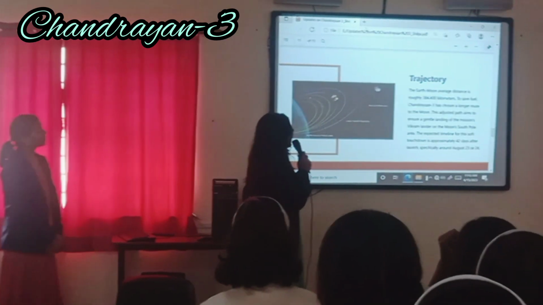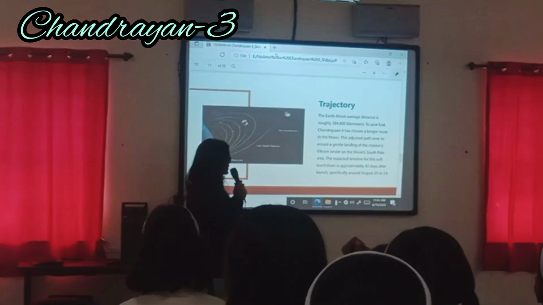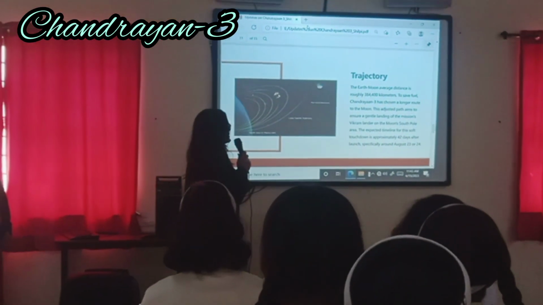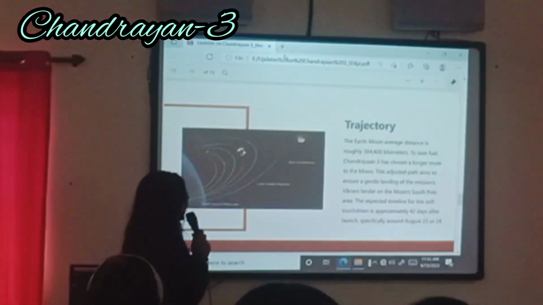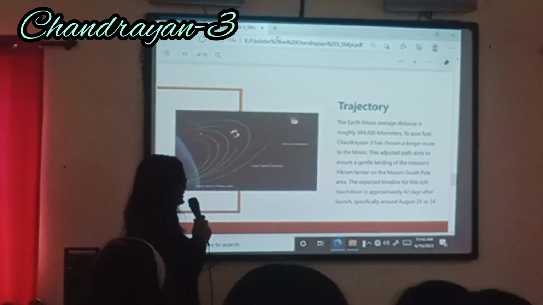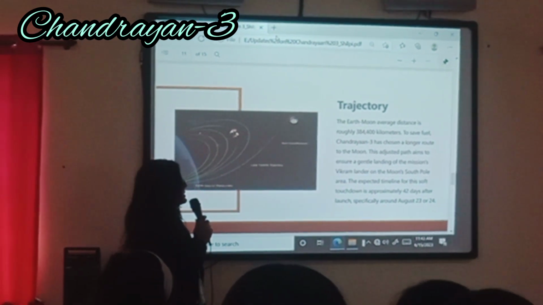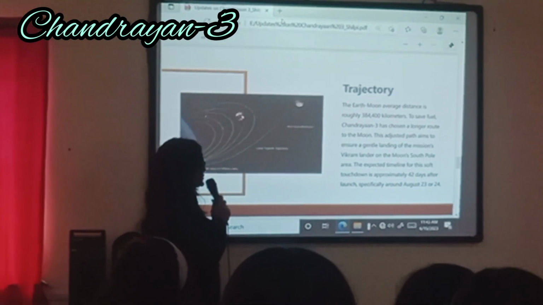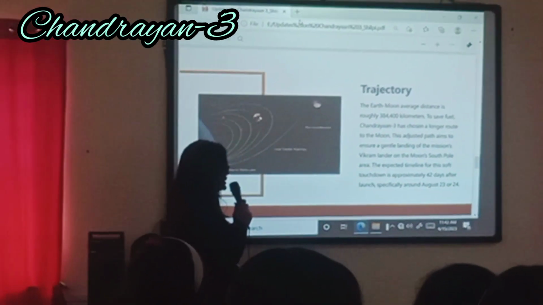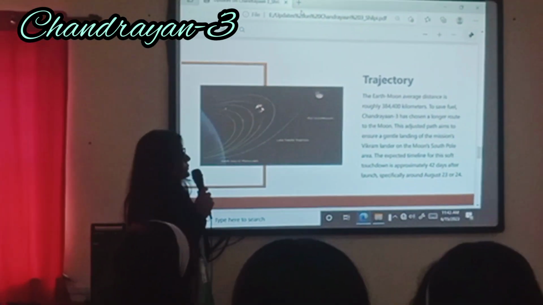To save fuel, Chandrayaan-3 has chosen a longer route to the moon. This adjusted path aims to ensure a gentle landing of the mission's Vikram lander on the moon's South Pole area. The expected timeline for the soft touchdown is approximately 42 days after launch, specifically around August 23-24.